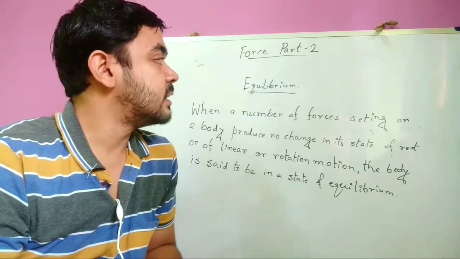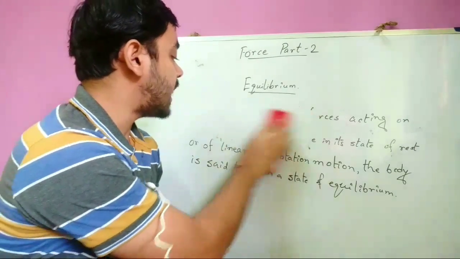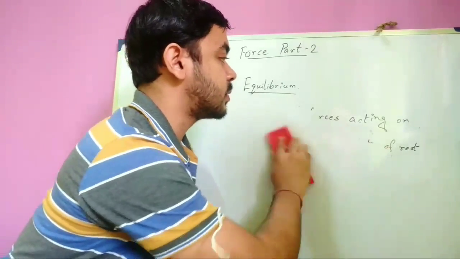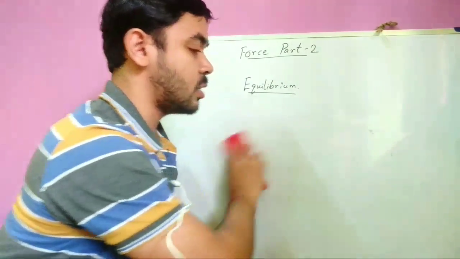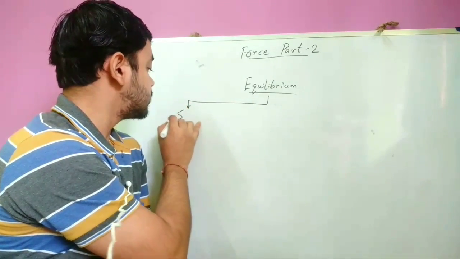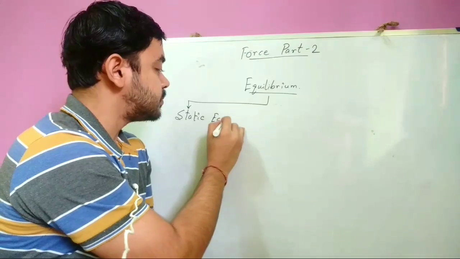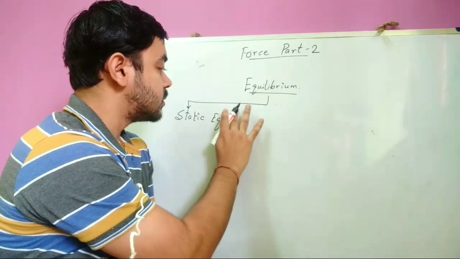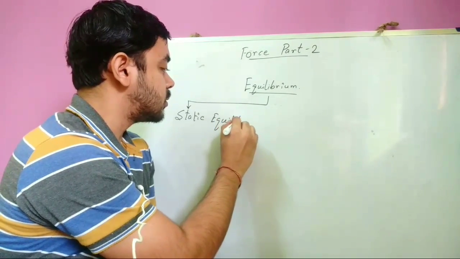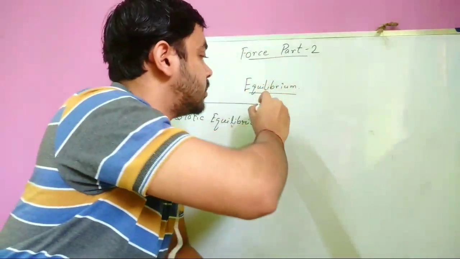Okay, let us see two types of equilibrium. One is static equilibrium, and the other is dynamic equilibrium.